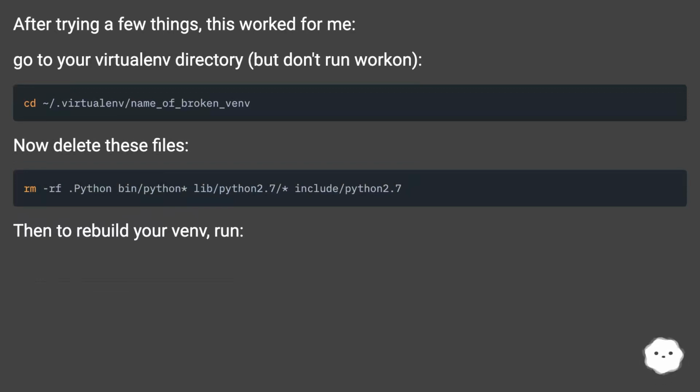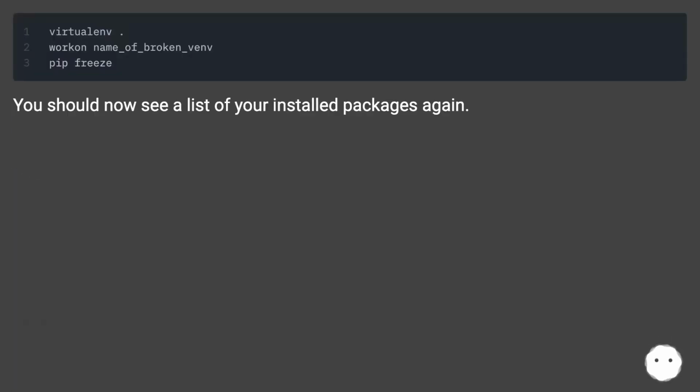After trying a few things, this worked for me. Go to your virtualenv directory, but don't run workon. Now delete these files. Then to rebuild your venv, run. You should now see a list of your installed packages again.